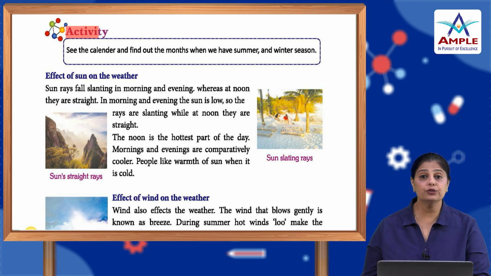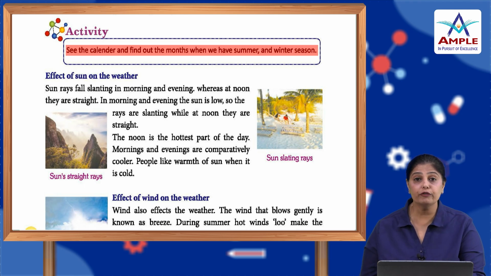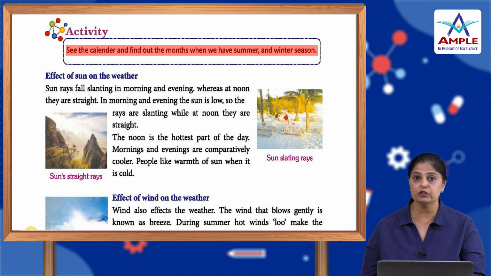Now let's do this activity. See the calendar and find out the months when we have summer and winter season. So find out the months when it is summer and winter. So what do you understand by the word weather? Weather means the state of changing climatic condition of the atmosphere at a given place.